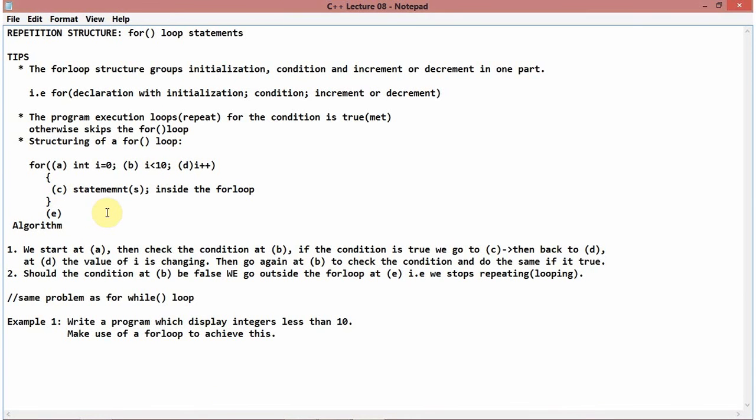Simple as that. Remember this condition here, I chose i to be less than 10. So it means I will repeat until i is 10. That's when I'm going to stop on the for loop.